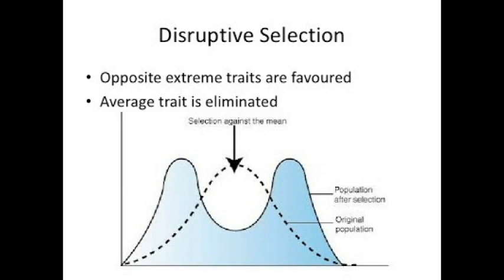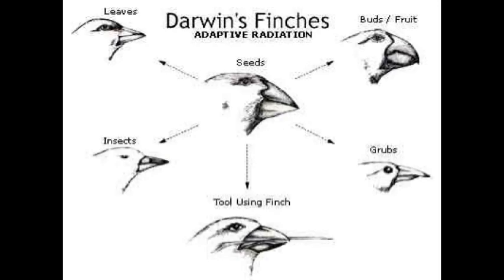And lastly, there is disruptive selection. Now, disruptive selection is when it favors both the extreme traits in a population. The most common example that we have known of disruptive selection is the beak size of finches on the Galapagos Island. Because the majority of the seeds on the island were either small or large, the finches that had large or small beaks were more likely to survive in the conditions of that island.